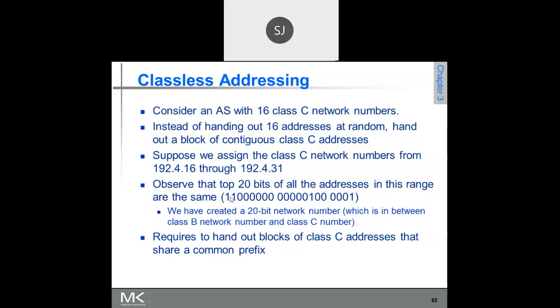Then for the second one, write 192.4.17.0. How do you write 17 in binary? Please do it, up to 31. Please make it fast. From 192.4.16.0 up to 192.4.31.0, one below the other, write them in binary.